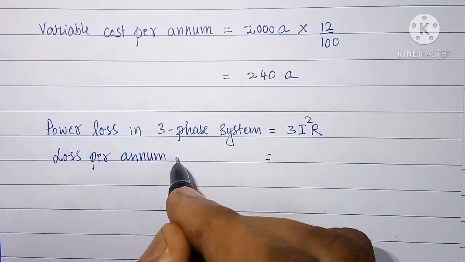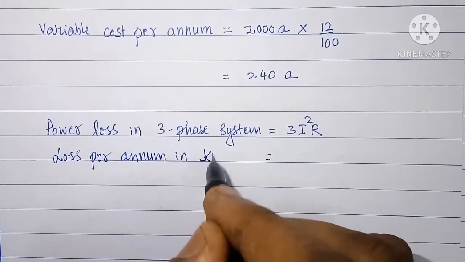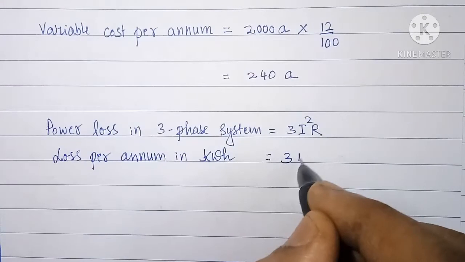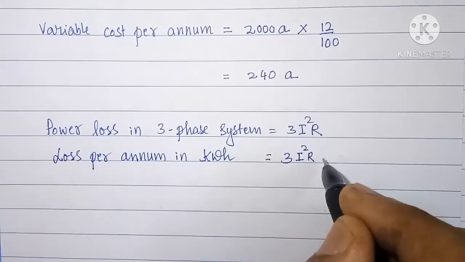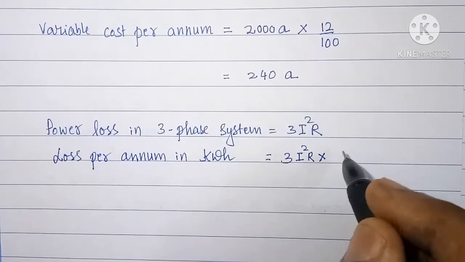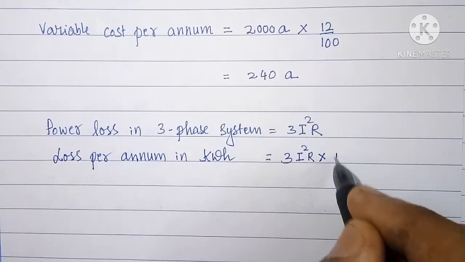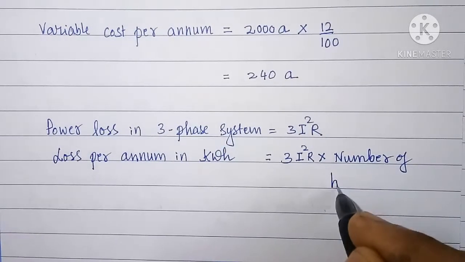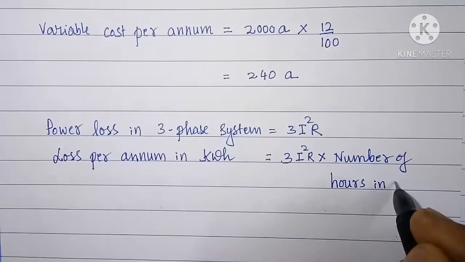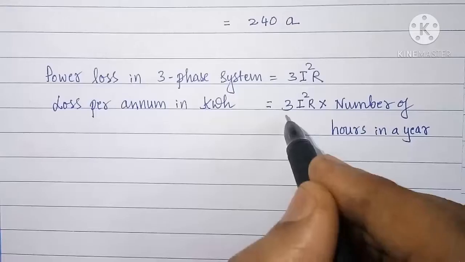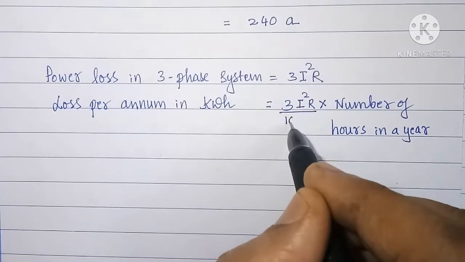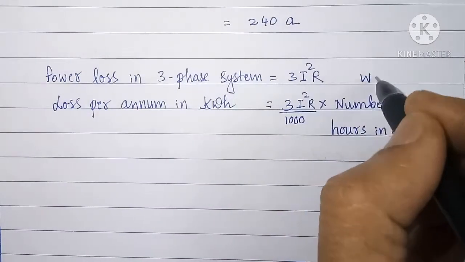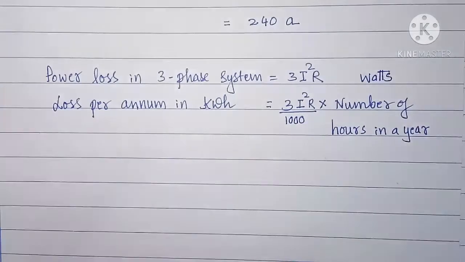Loss per annum in kilowatt hour is equal to 3 I square R into number of hours in a year divided by 1000, because here the loss that we have calculated is in terms of watts.